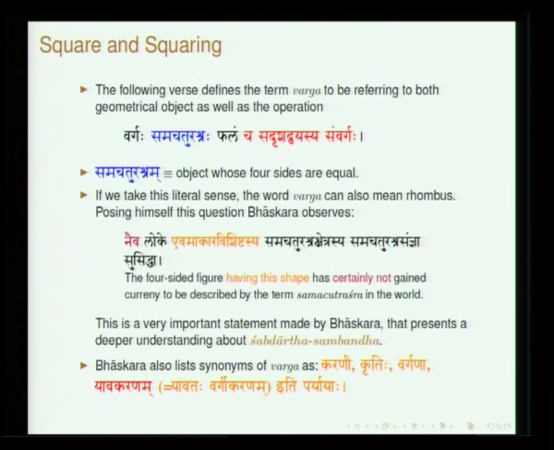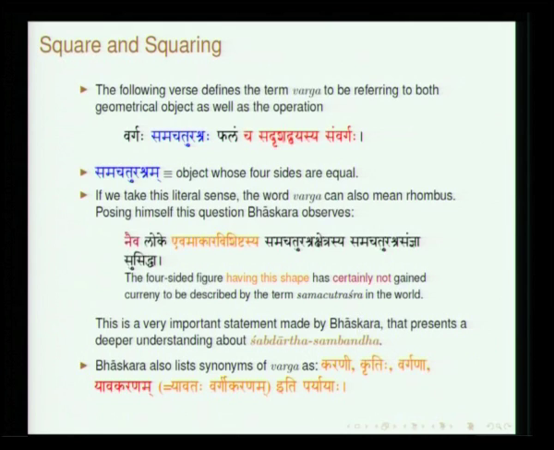Then he moves on to describe the fundamental operations. So we start with Varga, and he defines what the term varga means. So, he says vargaha samachaturashraha phalancha sadrishadvayasya samvargaha. So, one is a certain geometrical representation. So, we have square and we have squaring. Squaring actually refers to the operation, and what is represented by this operation, both are stated here in this string.